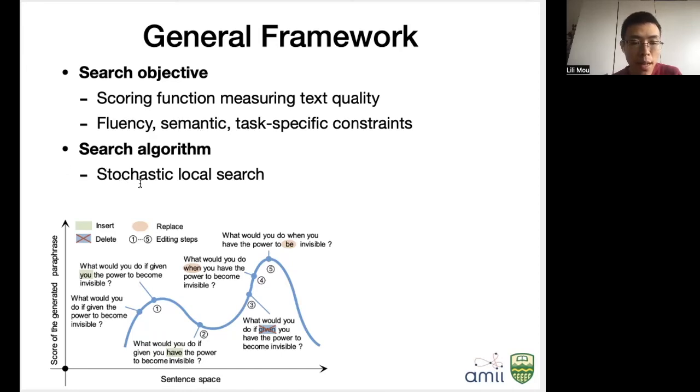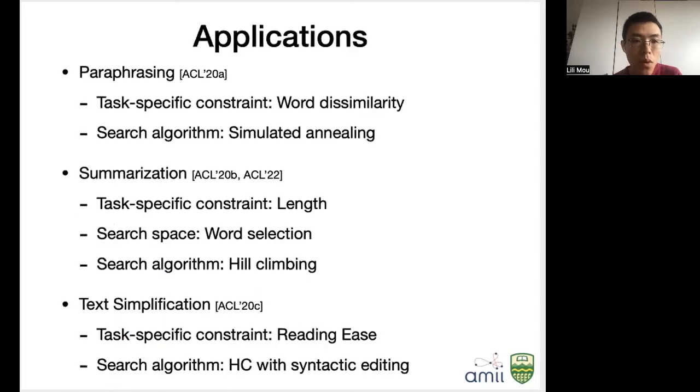Then we perform stochastic local search, where you have some search operations such as word insertion, deletion, or replacement. We iteratively apply those operations to maximize the objective score to get a meaningful piece of text. We have successfully applied it to paraphrase generation, summarization, and text simplification, where for each of the tasks, we need to design the task-specific constraint so that the search algorithm is aware of what task to solve. And we may also apply different search variants, such as simulated annealing or hill climbing, to maximize the score.